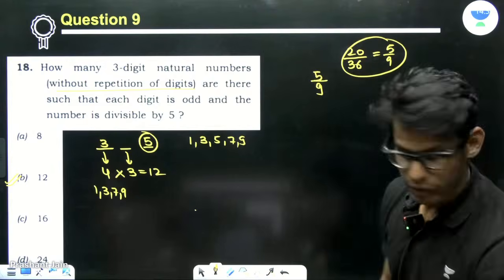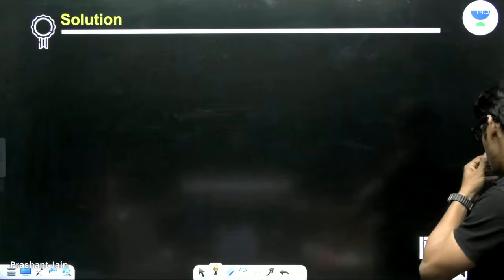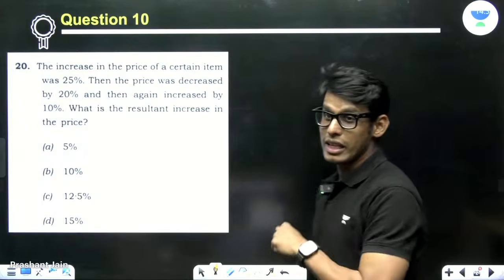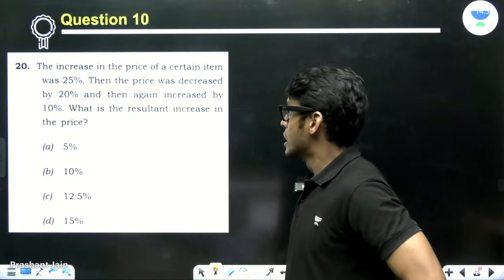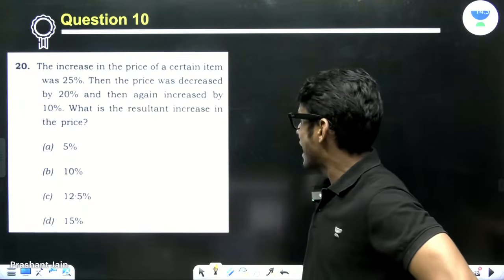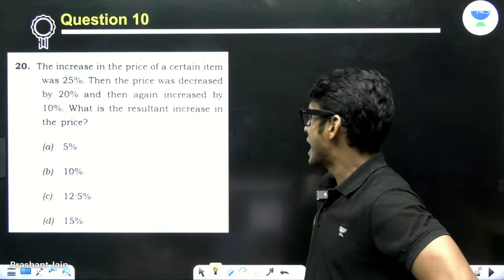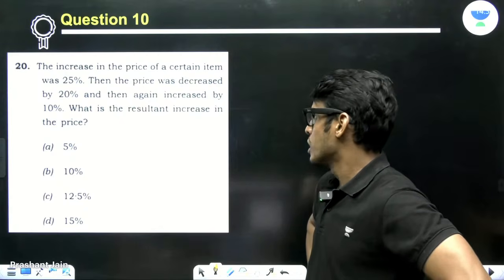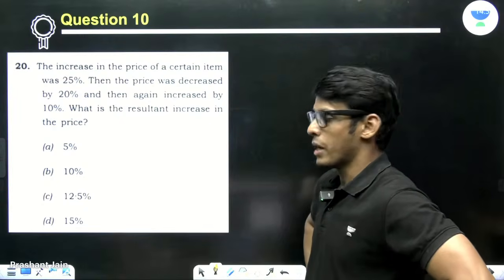Okay. Let's move on. Now see this. Again, another easy problem. The increase in the price of a certain item was 25%. Then the price was decreased by 20%. And then again increased by 10%. What is the resultant increase in the price?